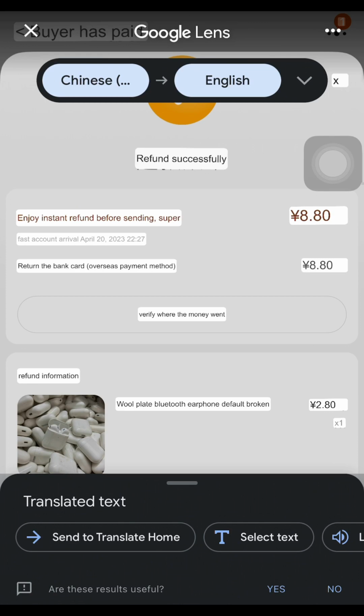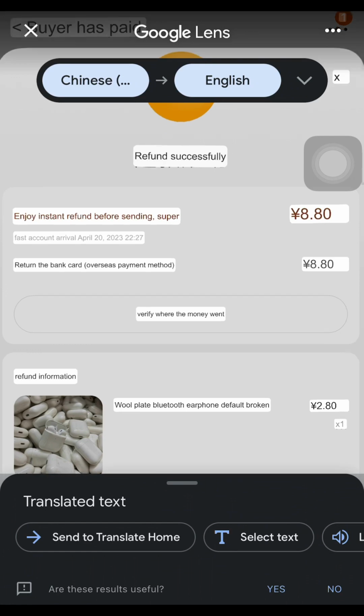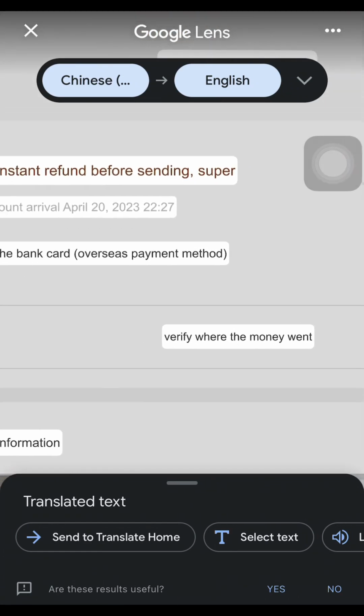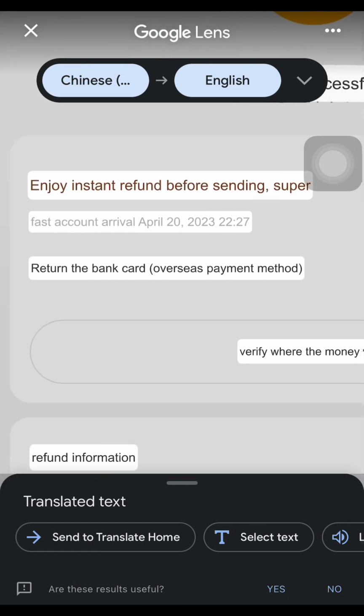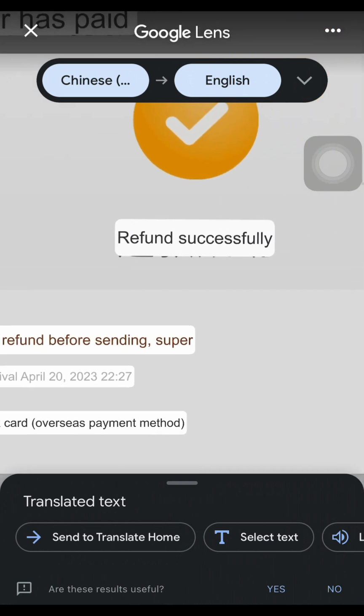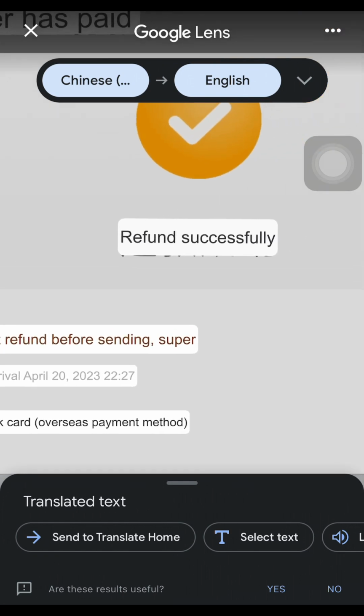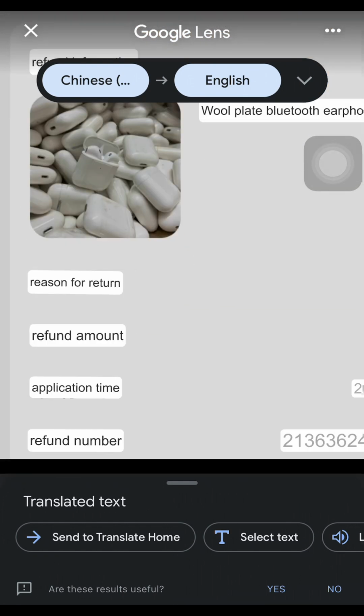So you can see that this refund is successful, and this is the amount they refund. Verify where the money went. If you want to confirm where it's being sent to and how it's being sent and when you are going to get your money, this is when you are going to be making use of verify where the money sent. You can see refund successful. This money has already been refunded, and I'm still going to show you.